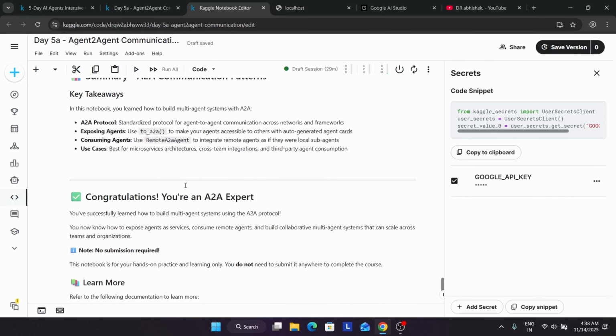Now the summary of what we learned in this notebook is regarding the A2A protocol: exposing agents, how you can use A2A to make our agents accessible with auto-generated cards. Also, consuming agents, the remote A2A agent, to integrate remote agents as if they were local sub-agents. We covered the use cases for microservice agent architecture, cross-team integration, and third-party agent consumption.